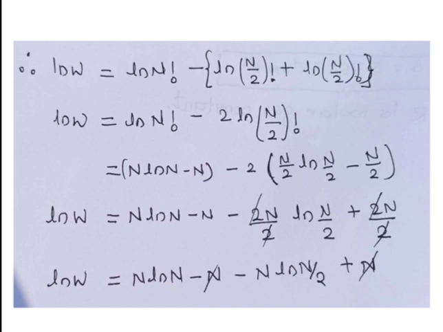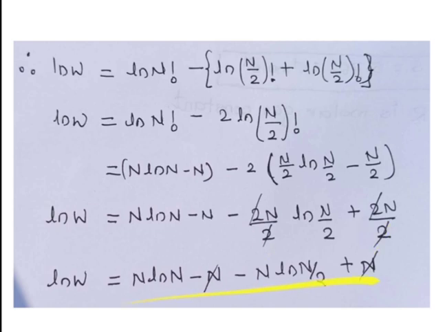Now just simplify the equation again. Write this as it is: n ln of n minus n, minus, multiply this 2 in the bracket terms. So 2n by 2 into ln of n by 2 plus 2n divided by 2. So minus term gets positive, so this term will be positive. Here 2 gets cancelled, here 2 gets cancelled.